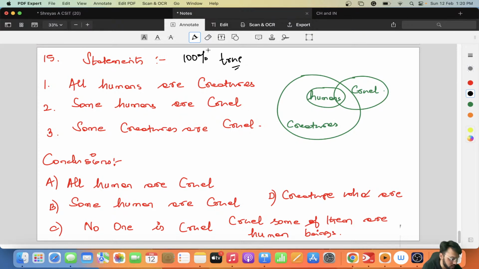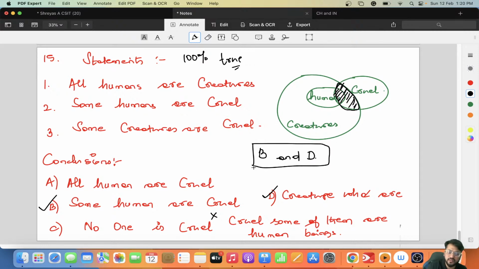Yes. So what is this? This is, I think, no one is cruel. This is definitely wrong. Some humans are cruel. Yes, it is already given. So B. Creatures who are cruel, some of them are human beings. Yes, creatures who are cruel, in that some of them are human beings. This comes in this. D भी सही है. So for me this would be B and D.